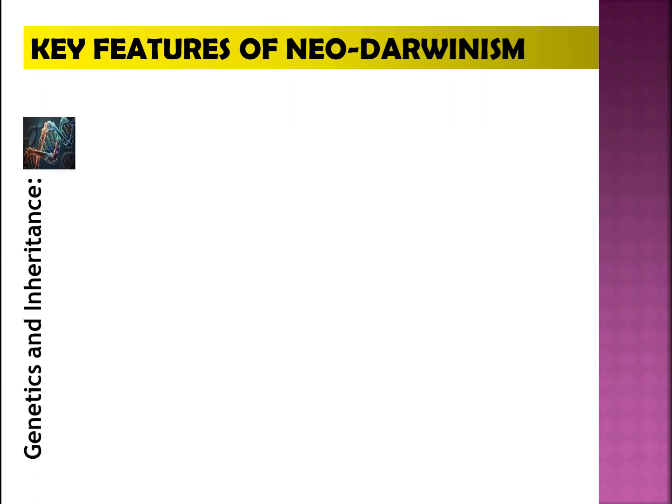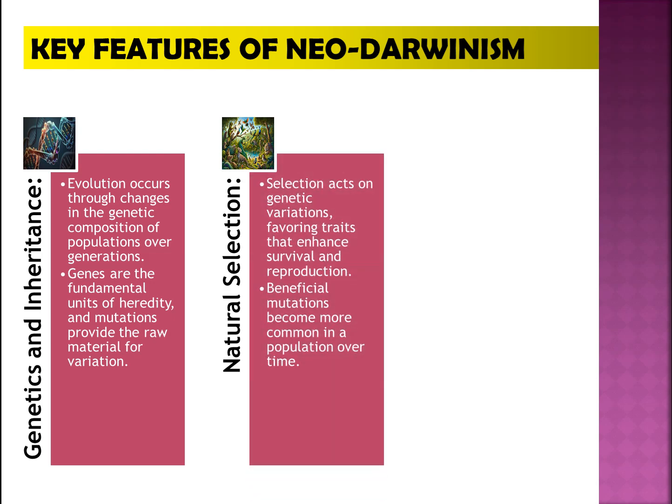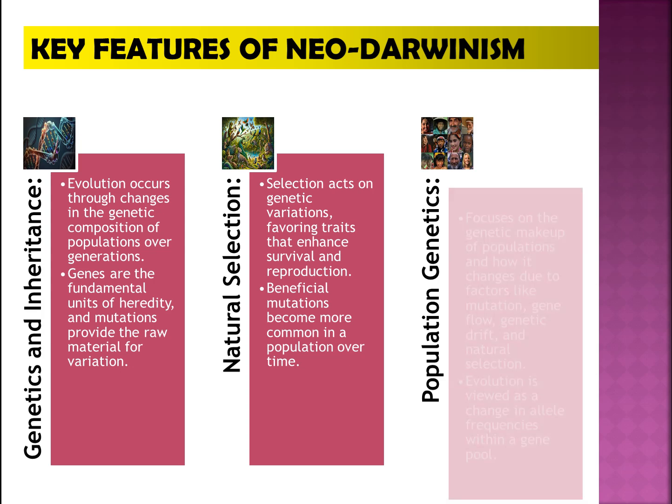Key features of Neo-Darwinism. 1. Genetics and inheritance. Evolution occurs through changes in the genetic composition of populations over generations. Genes are the fundamental units of heredity, and mutations provide the raw material for variation. 2. Natural selection. Selection acts on genetic variations, favoring traits that enhance survival and reproduction. Beneficial mutations become more common in a population over time.